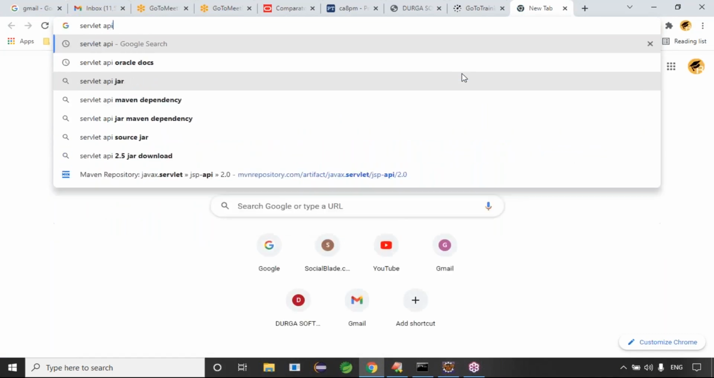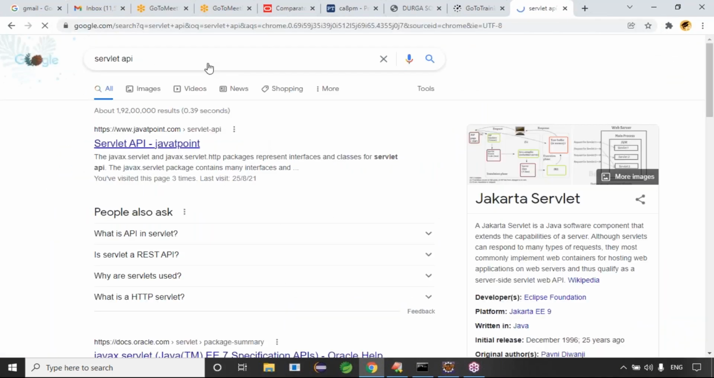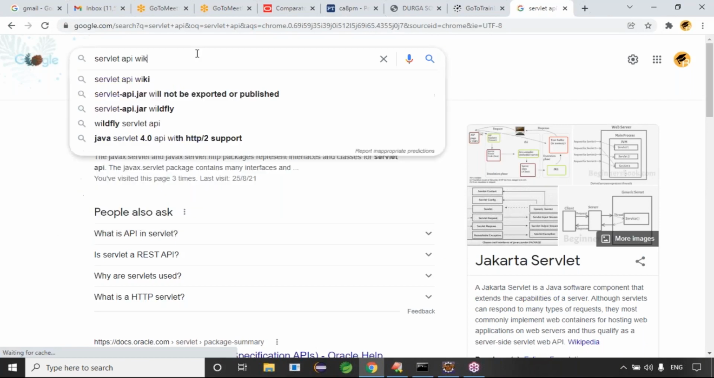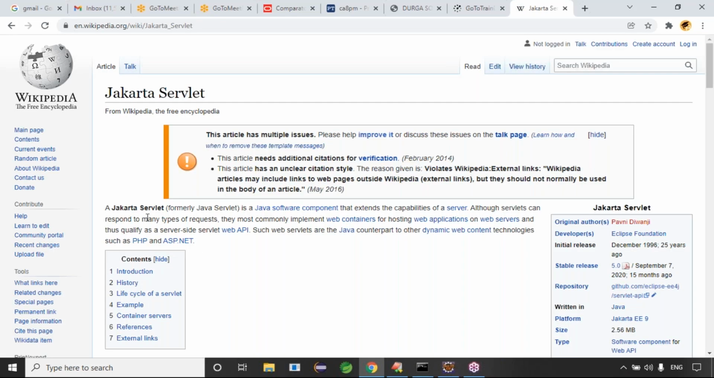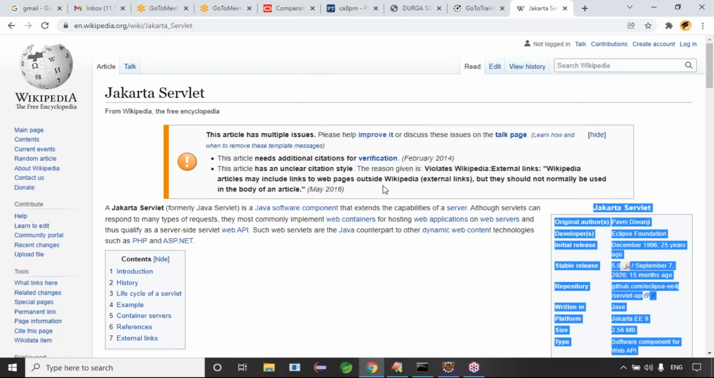So finally we understood servlets are executed at what? Client side or server side? Server side. Servlets are executed server side, right? Exactly. In the latest versions, servlets are renamed as Jakarta servlet, guys. Jakarta servlet, formerly Java servlet, is a Java software component that extends the capability of a server, right?